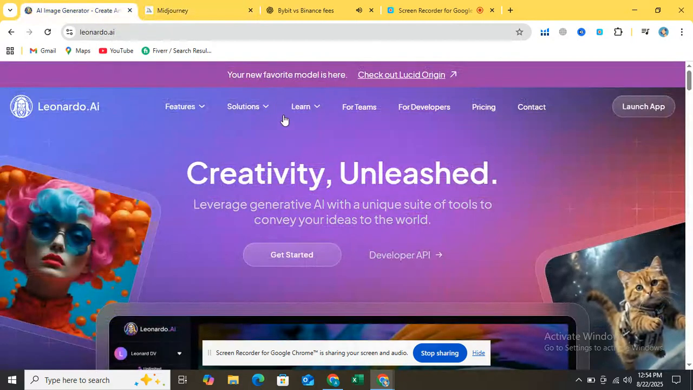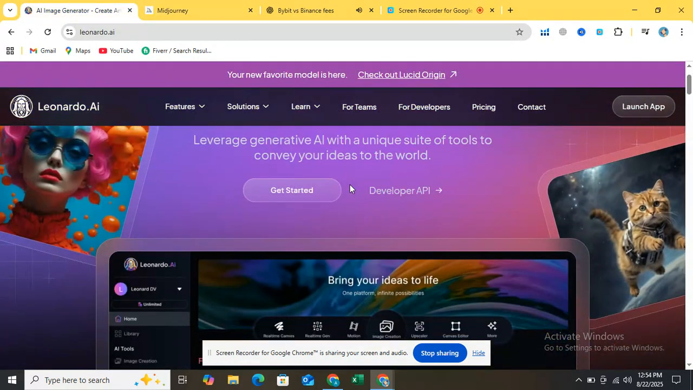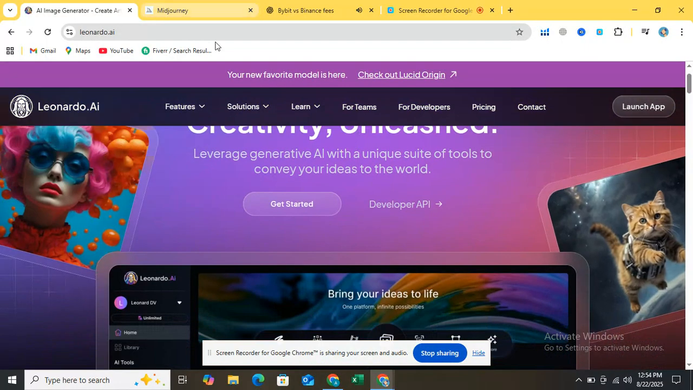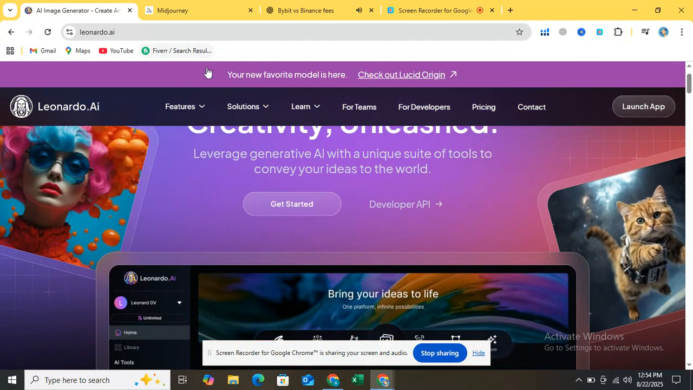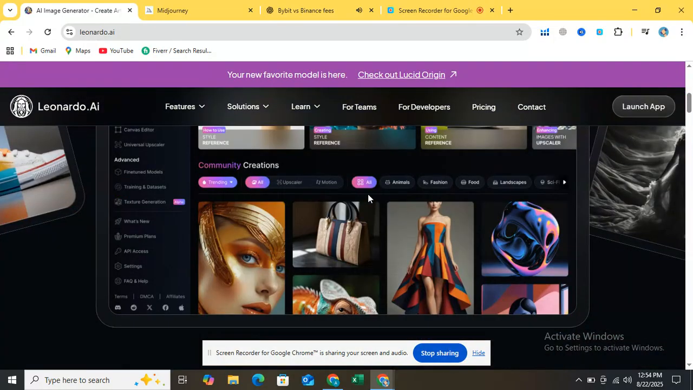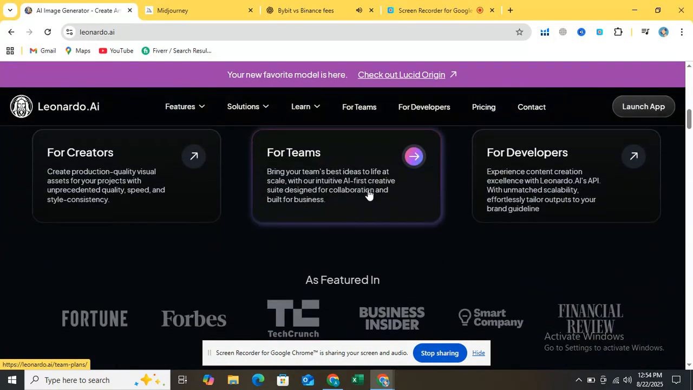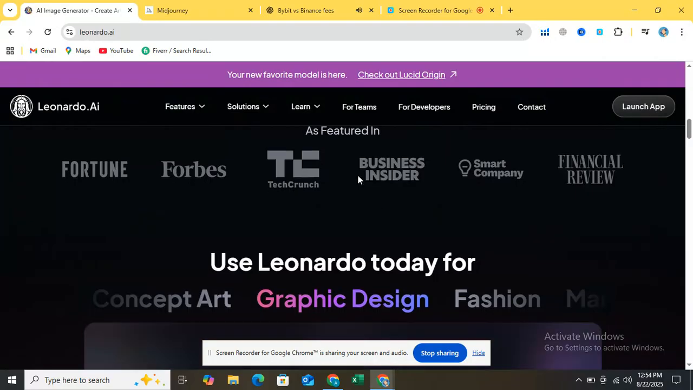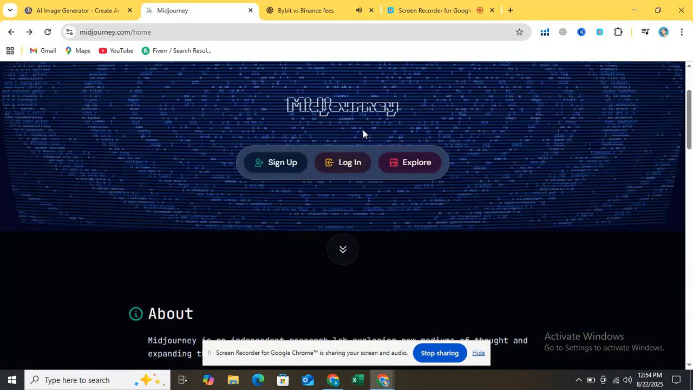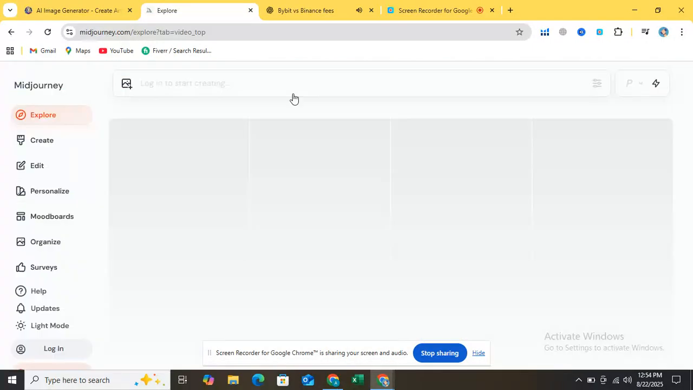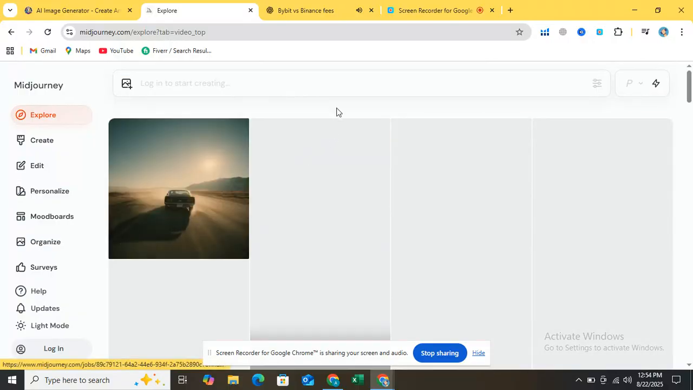Serious artists, MidJourney is worth the price for its quality. 6. Use cases. Leonardo AI: game asset creation, product mockups, logos and design elements, training custom art models. MidJourney: digital art and illustrations, cinematic portraits and photography, fashion concepts, creative storytelling visuals.